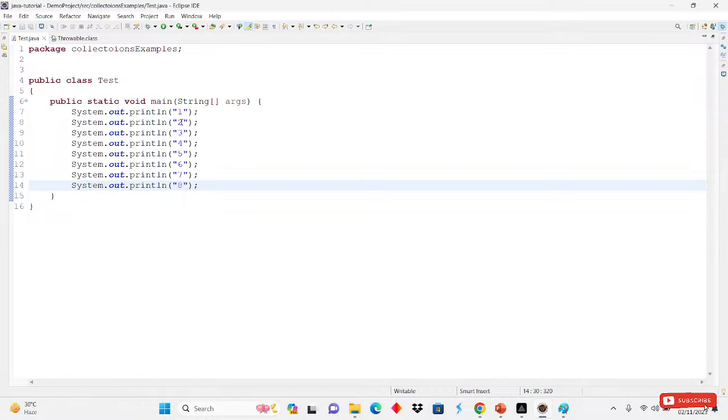Now if I run this, what will be the output we will get? 1 to 8, right? 1, 2, 3, 4, 5, 6, 7, 8.